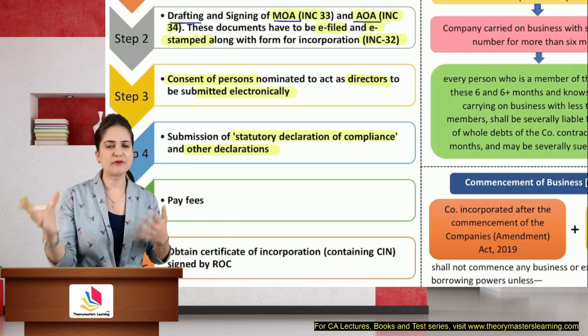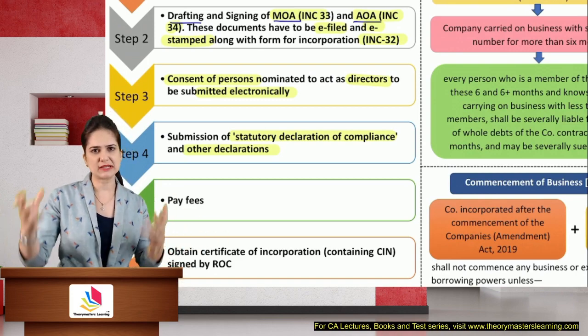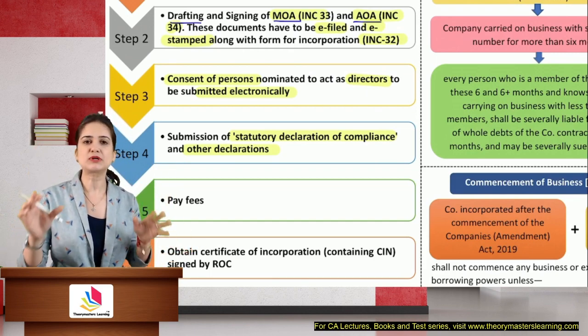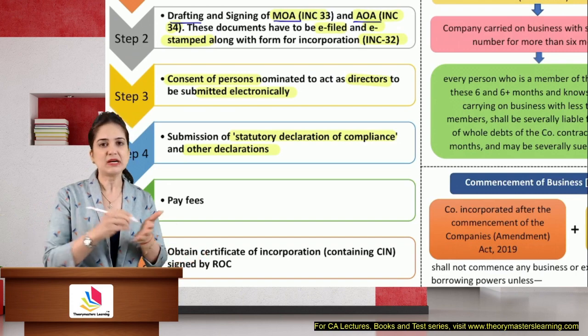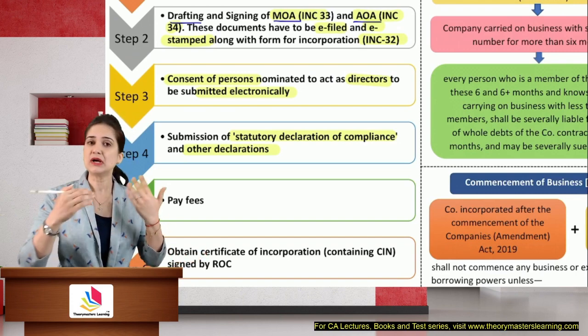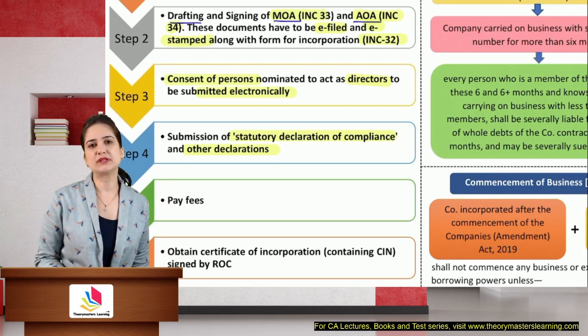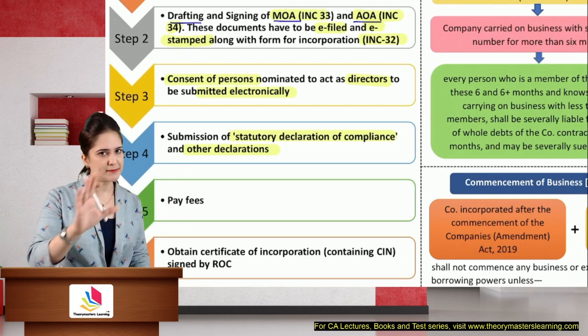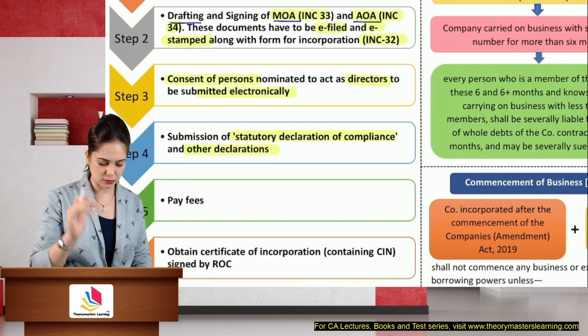If you want, there is a format which MCA provides. What you need to write is already provided by them. You just need to type it on the letterhead of the company, sign the document, mention your DIN, director identification number, and submit it along with the incorporation. So that you had studied in foundation, same logic, same provisions apply here also.